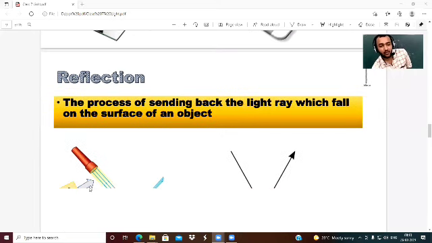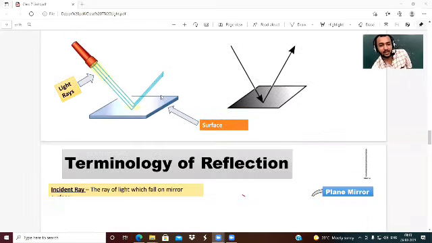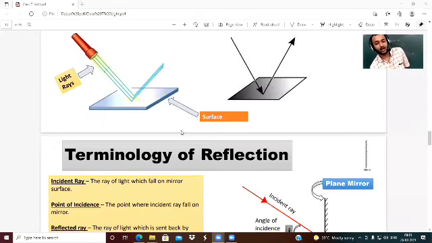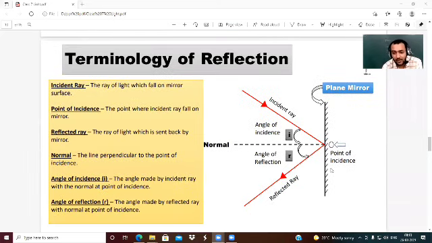You can see when we shine a torch on a reflecting surface, what happens? The light ray, and this is the reflected ray, and this is a reflecting surface. Now we will understand the terminology of reflection. First, see, this is a plane mirror. In physics, we show a plane mirror by this black dash line, and on the second surface we draw a zigzag. This zigzag shows the polished surface, and the dash line on the other side shows the reflecting surface.